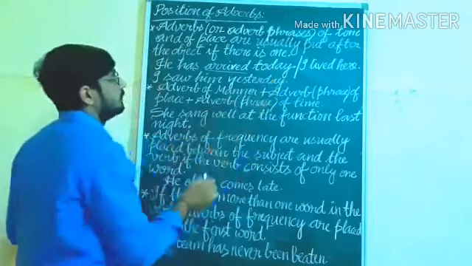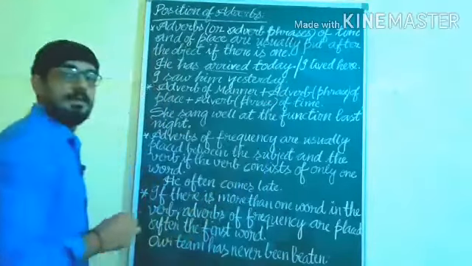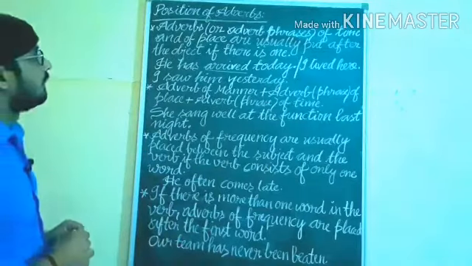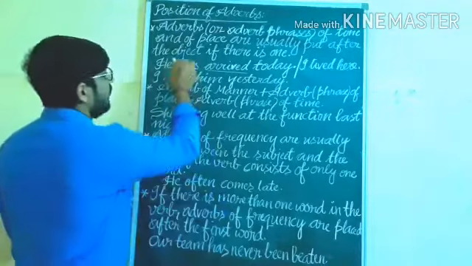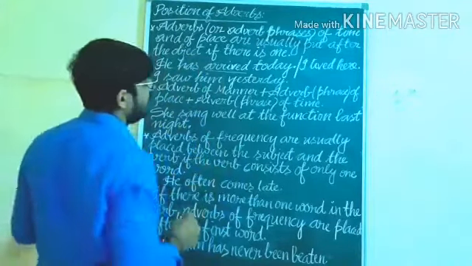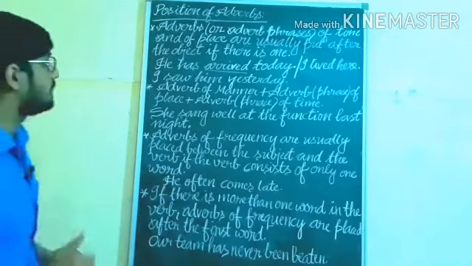So here we are getting the adverb of time, today. After the verb or after the object if there is one.